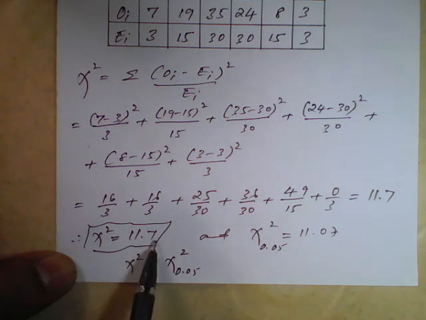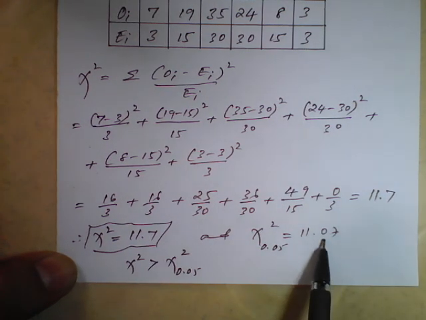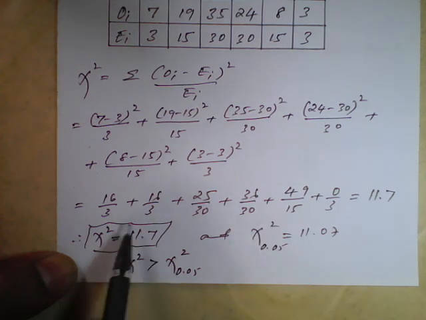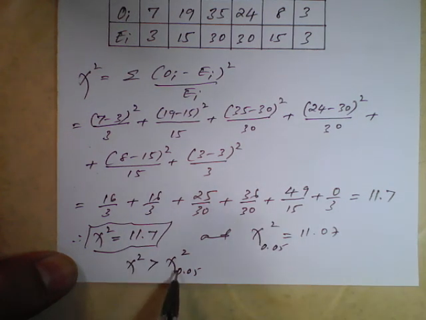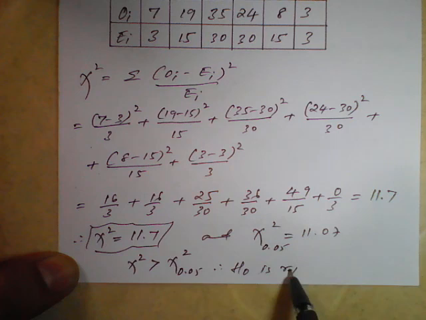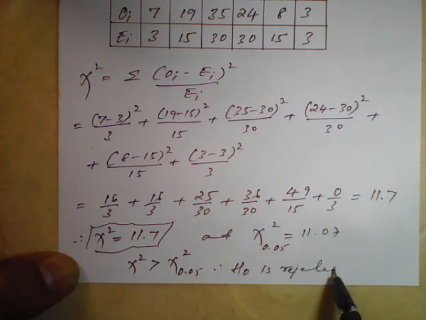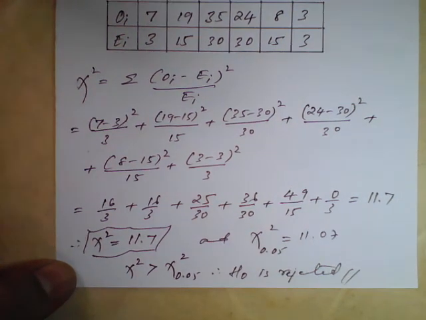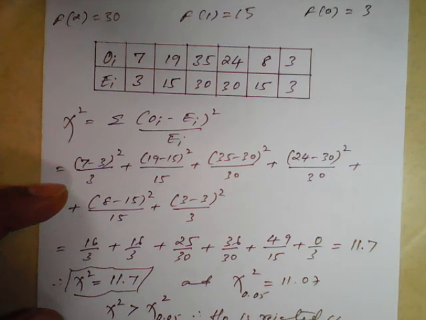Because 11.7 and 11.07 are nearer, but here 0.7 and 7, therefore this value is greater than the required value. So I can say that H0, that is the hypothesis, is rejected. In this way we need to calculate the problems.